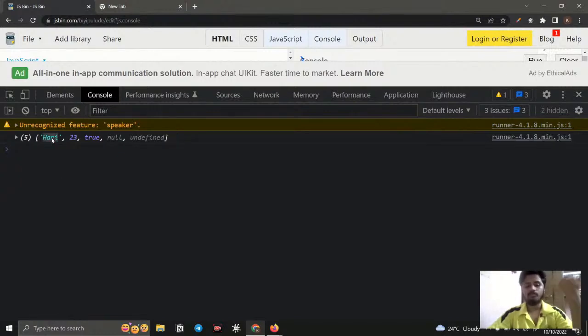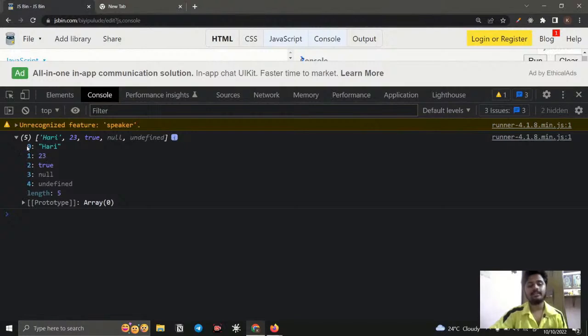For example, if I give 23 first, then this 23 gets stored in the 0th index. That is how it gets stored. And also you can see something called length. What does this mean? It just counts how many values are inside the array. For example, we have Hari, 1, 2, 3, 4. The length starts from 1, like how we count 1, 2, 3, 4, 5. So totally 5 is there, so it shows me the length 5. It's nothing but the count of an array.